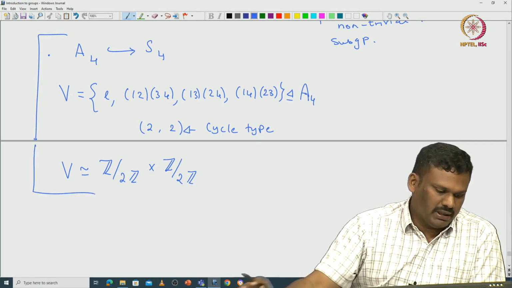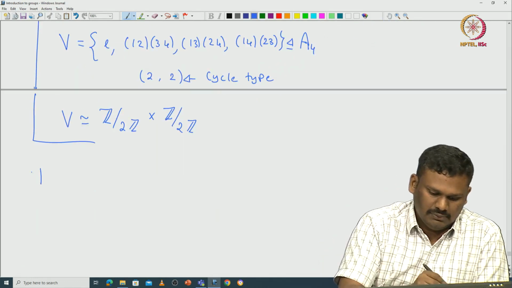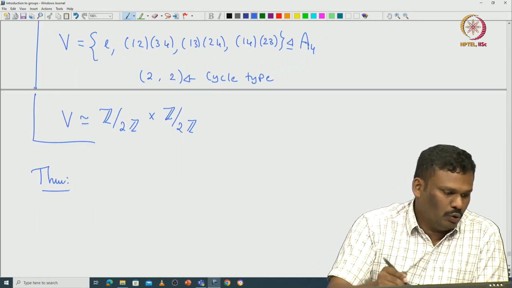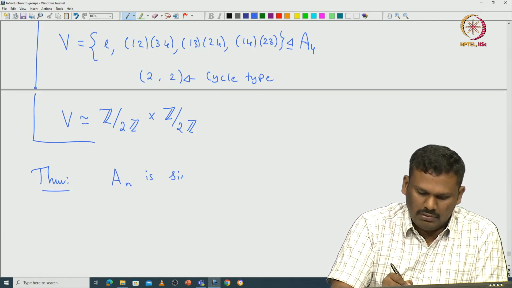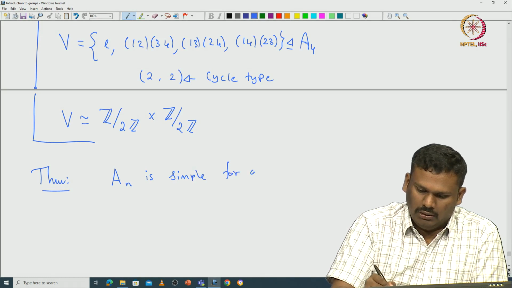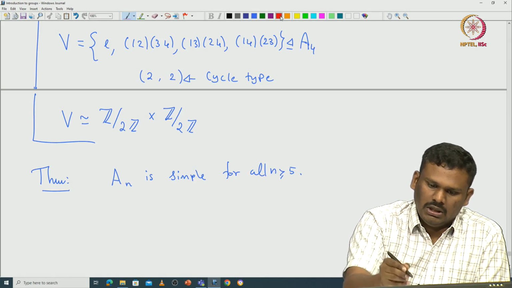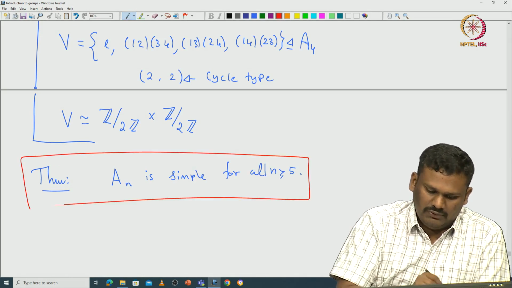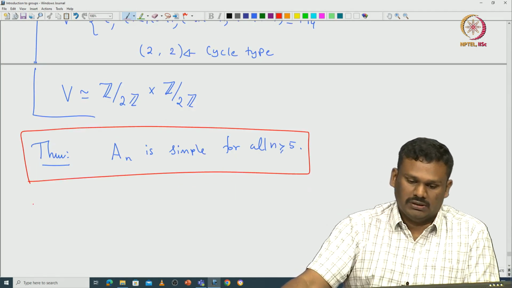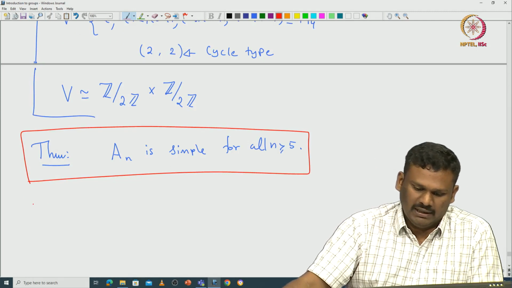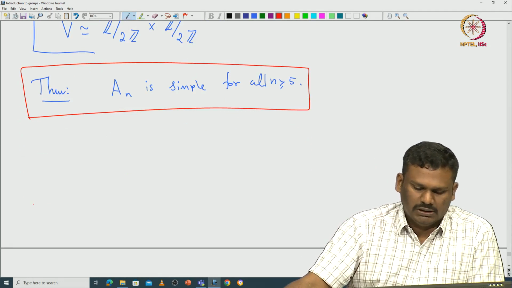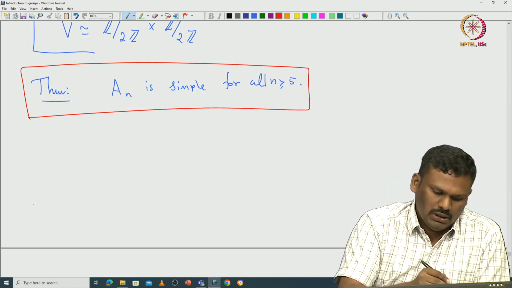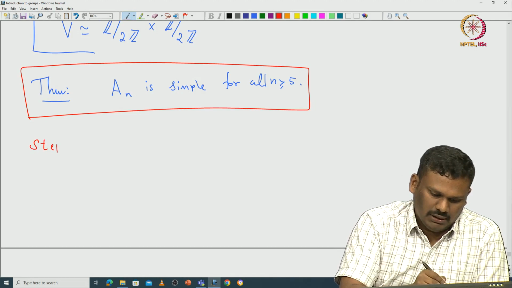Now what about A5 onwards? That is a theorem. One can prove that A_n is simple for all n greater than or equal to 5. This is a very important result in a first course of introduction to group theory. There are many steps involved in this proof, so let us go through them one by one. Let me first state all the steps.